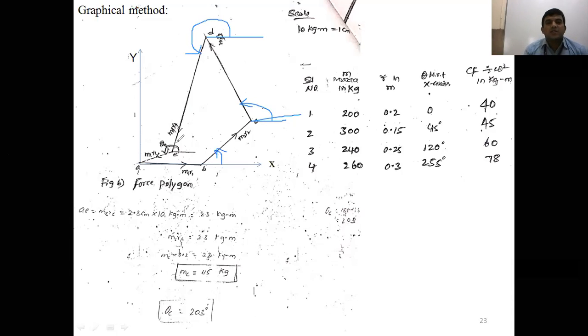That's why it is better to draw the space diagram on the left side and write the force polygon on the right side. Then only it is easy to draw the parallel lines. See here, 1 minute.